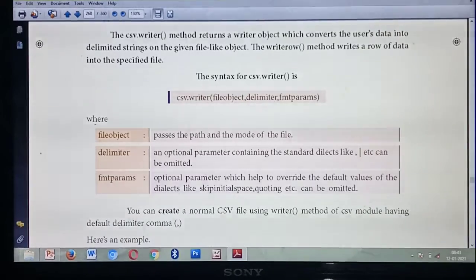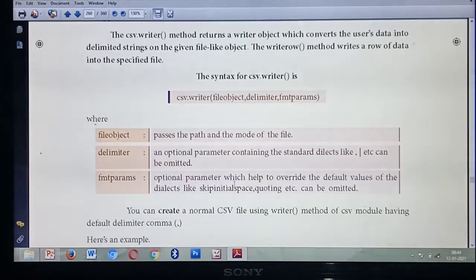Next one is delimiter. What's the second parameter? Delimiter. This is an optional parameter. This is not important. If you need it you can give it, otherwise leave it. The same thing you have already studied in the reader function. So this delimiter is an optional parameter. Here you can include commas, pipes, quotes, double quotes, and all of that. Such things can be omitted.